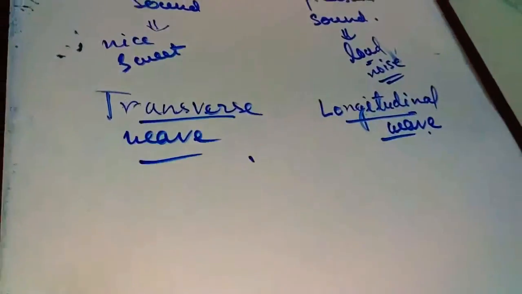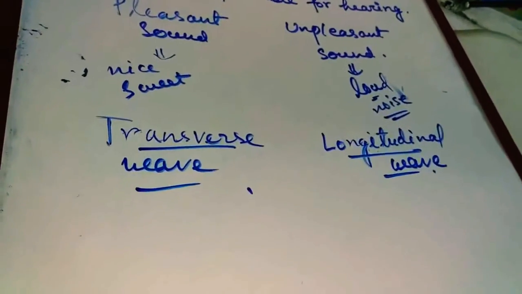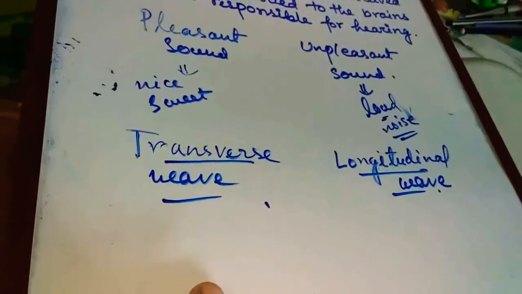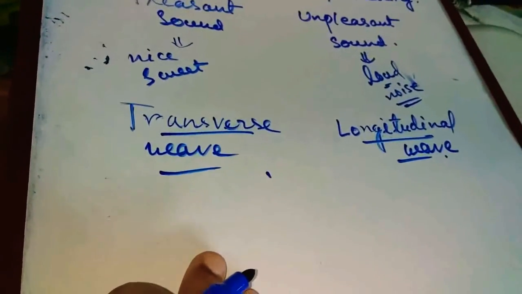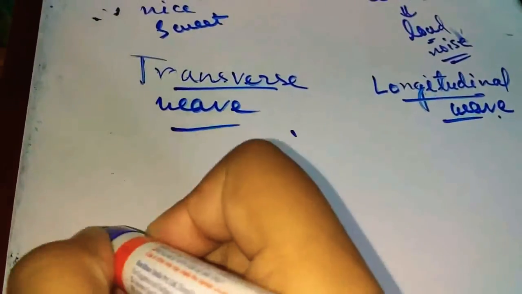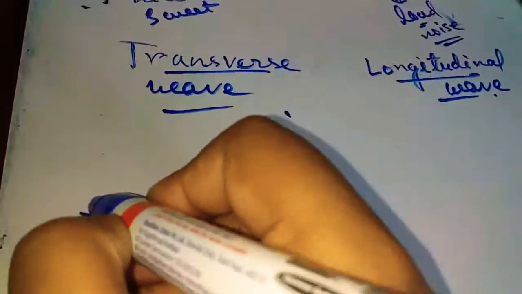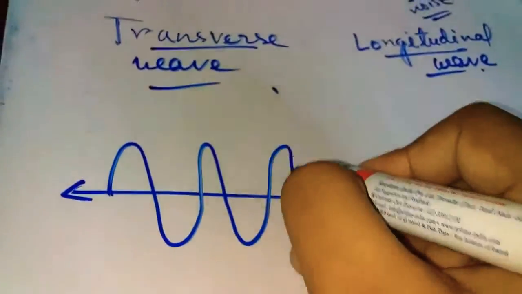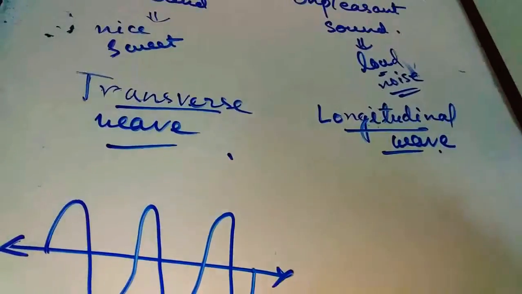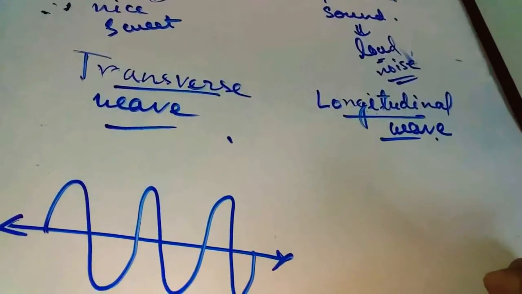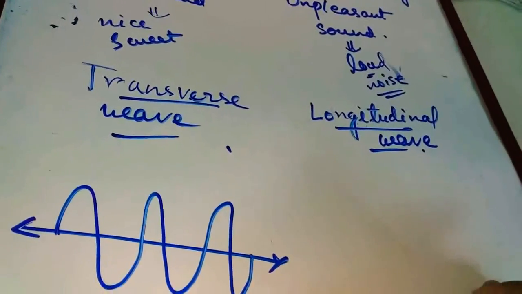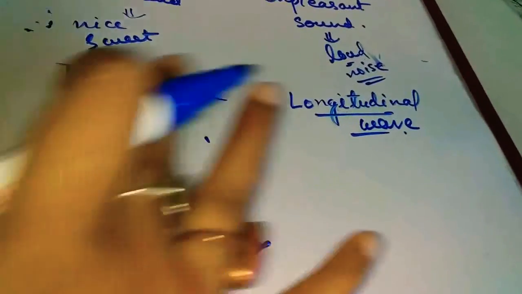In case of a transverse wave, the motions of the particles of the medium are perpendicular to the direction of wave propagation, and it is like this. In case of a longitudinal wave, the motions of the particles of the medium are parallel to the direction of wave propagation. It is perpendicular and it is parallel.